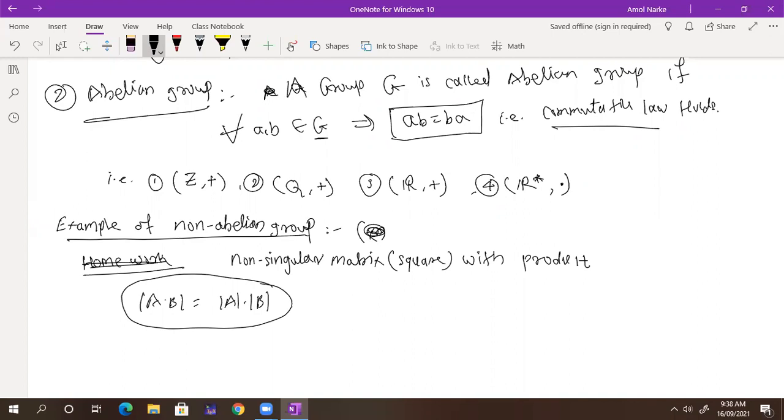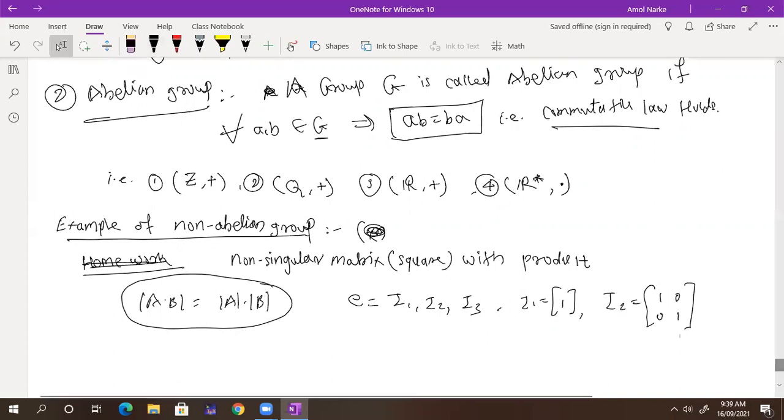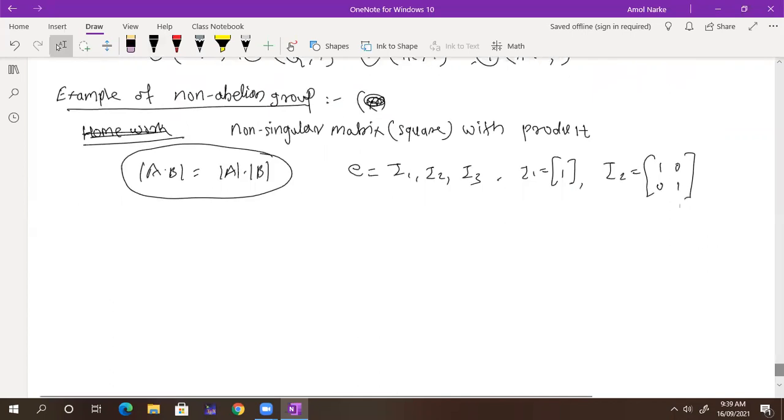What is the identity in the matrices? It is I1, I2, I3. What is I1, I2, I3? It is nothing but the identity matrix. I1 is only 1. I2 is a 2 by 2 matrix: 1, 0, 0, 1. I3 is a 3 by 3 matrix: 1 0 0, 0 1 0, 0 0 1. Correct. So this is the identity matrix.